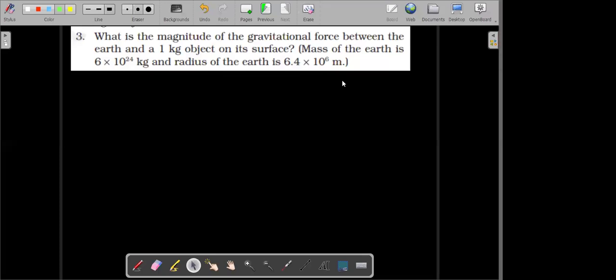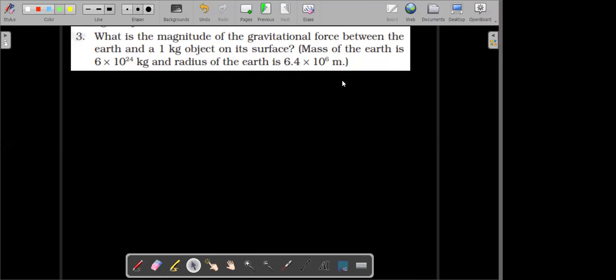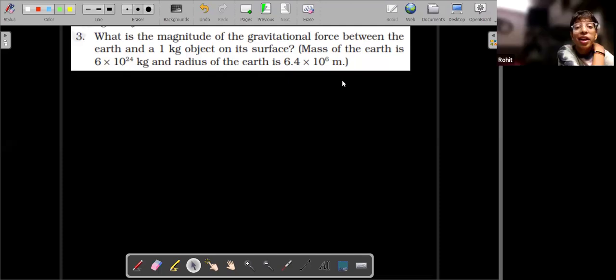Just read this question once. Everyone read this question, I'll ask you the answer. Read this question and think of the ways by which you can solve this. Question is not tough, it's easy. There are a number of methods for solving this. Sir, we can use small g is equal to capital G M by R square.